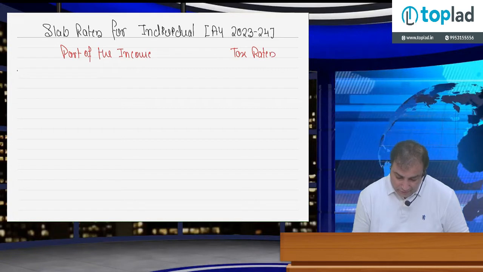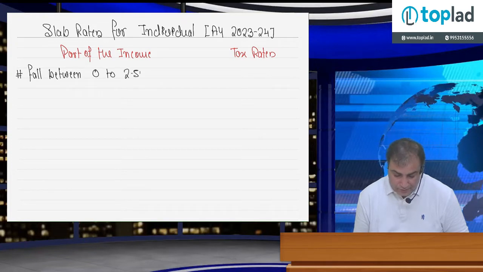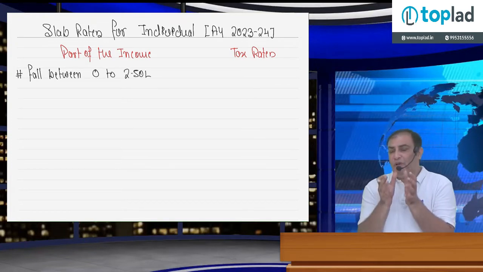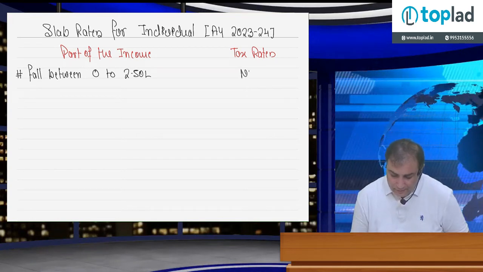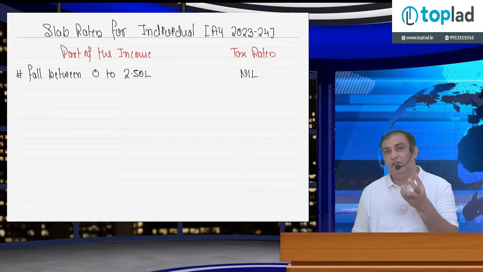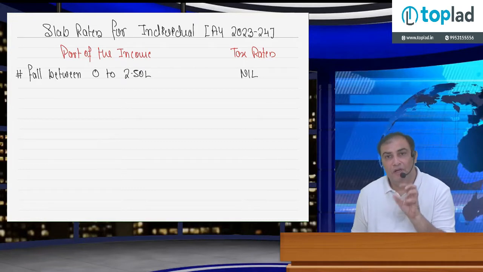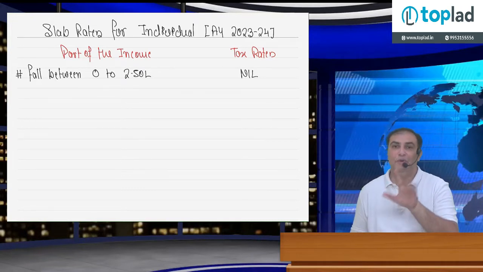Okay, first point, part of the income falls between 0 to 2,50,000. The part of the income which falls between 0 to 2,50,000, tax rate is nil. In other words, if you do not earn more than 2,50,000, you are not liable to pay any tax.